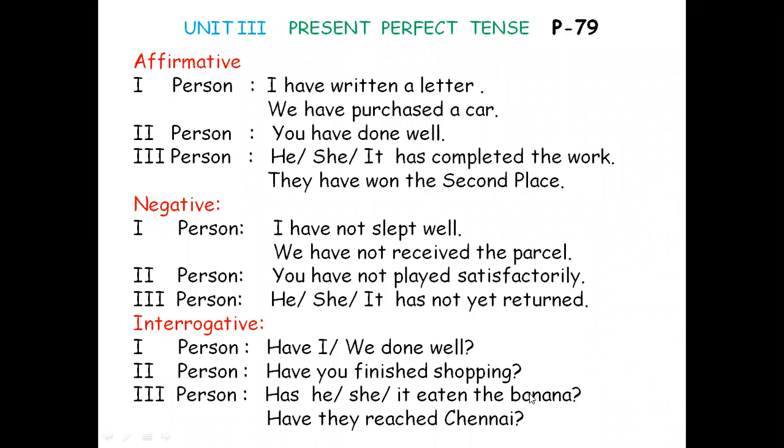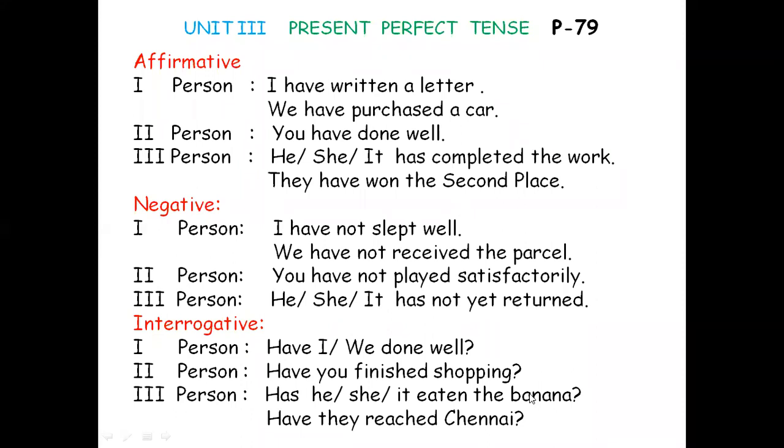And then when you come to negative, here the present perfect tense verb is in split form. That is, have written, has completed. So you have to insert only not in between has and completed. Have is auxiliary, written is main verb. Has is auxiliary, completed is main verb.